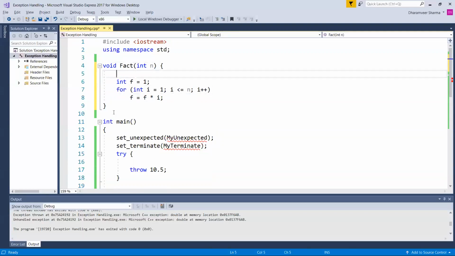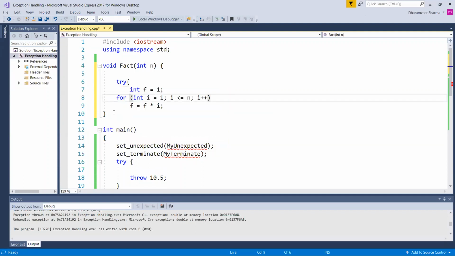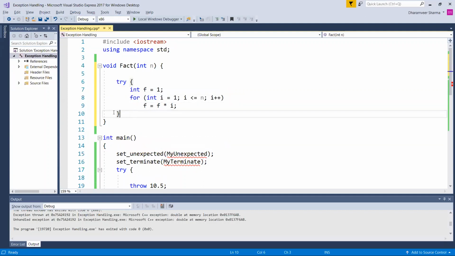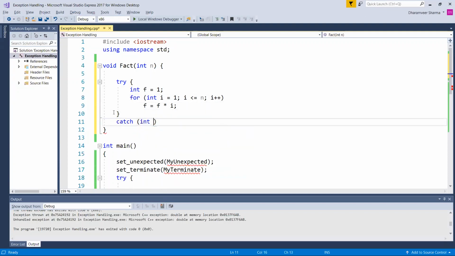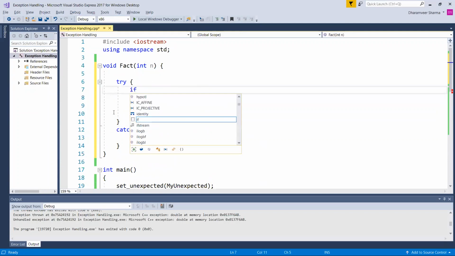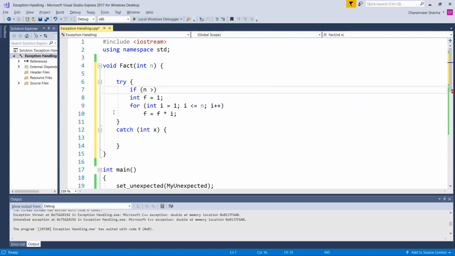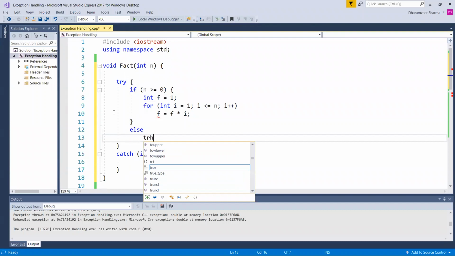Now what we'll do, I'll write here try. Let me put the whole code inside the try block, and then there will be a corresponding exception that would be integer x or whatever it is. So here what I'll do, if n is greater than equal to 0, then it should execute the code, else it will throw an exception.